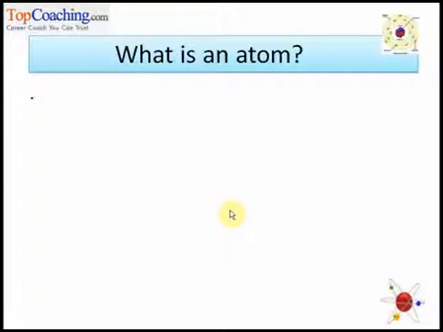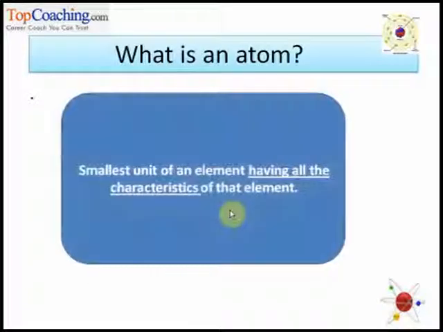So now let us see the formal definition of an atom. Atom is of course the smallest unit of an element, but one which is having all the characteristics of that element. So if we say that atom is smallest unit of an element, it would be a wrong statement. Smallest unit of an element which has all the characteristics of that element is called an atom.